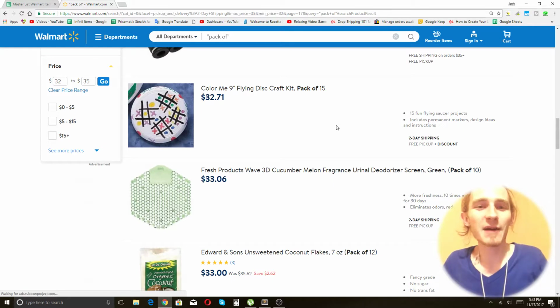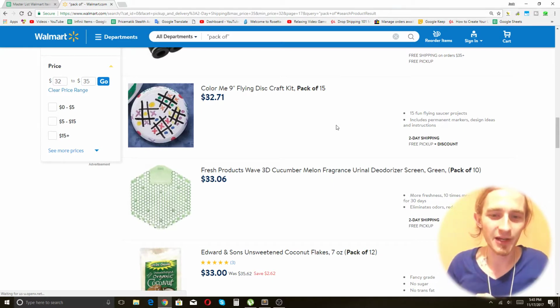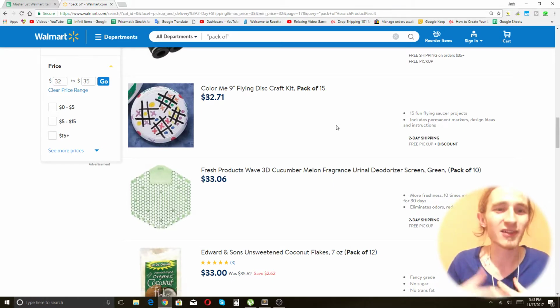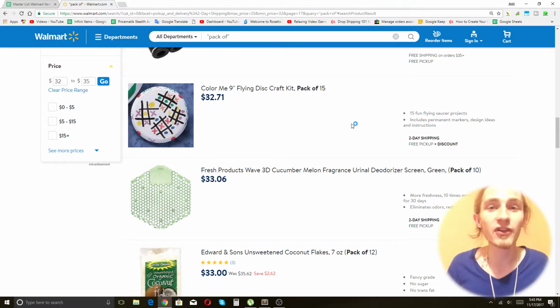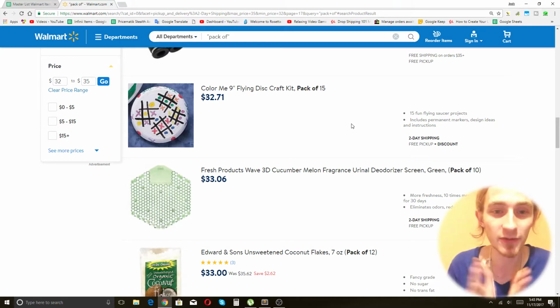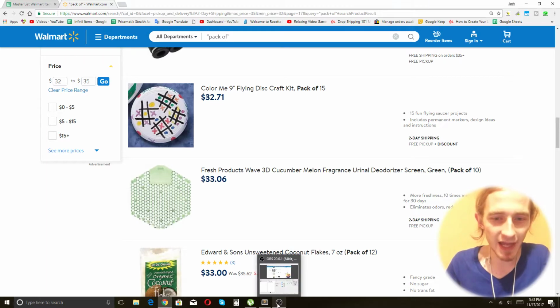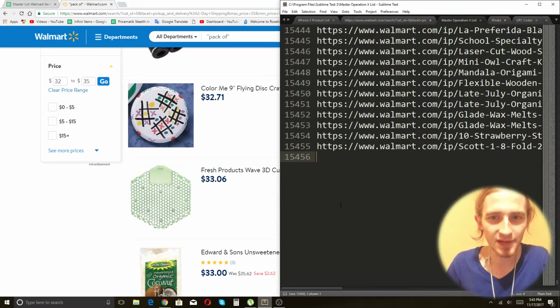Basically, what starts to happen is you get these kind of random items that I call fluffer items, and a lot of books. They're things that have no occurrence of the word pack, they just have "of." So it would be like Flight of the Conchords. It has nothing to do with what I'm trying to post. I don't want it in my list. So the way that I'm going to handle that is by sorting everything with Sublime Text.